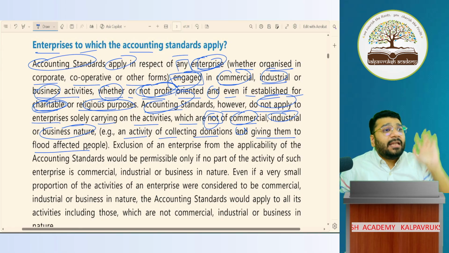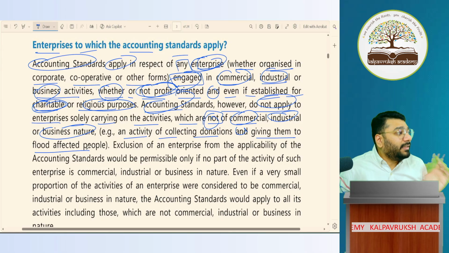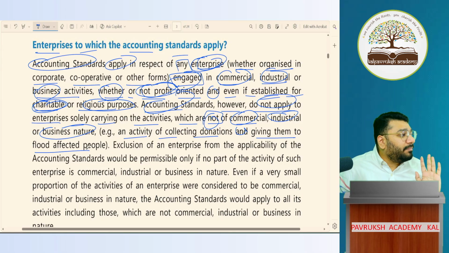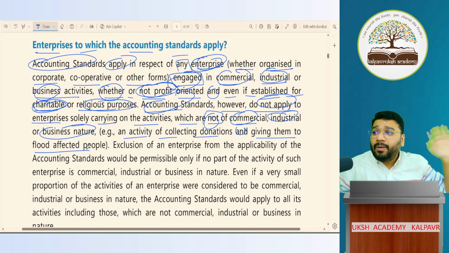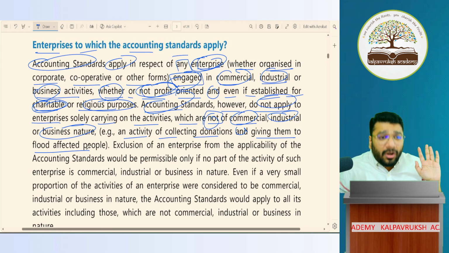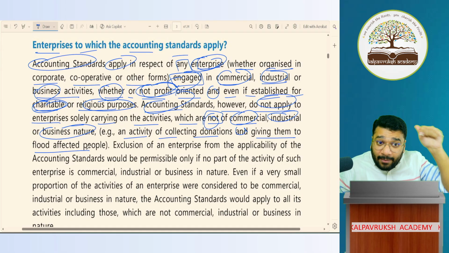In this, did I make any profit? If I collect 100 rupees and pay 90, 10 is my profit. Then that is a commercial motive. Whatever money I collected, as it is, I spent for the purpose for which I collected it. In that case, will you call that a commercial, business or industrial activity? No. So will your organization apply AS? No.